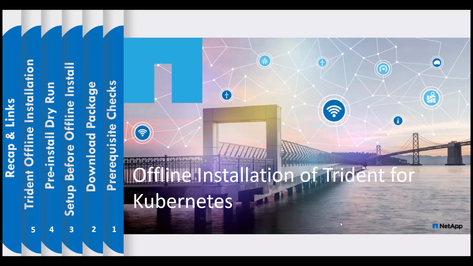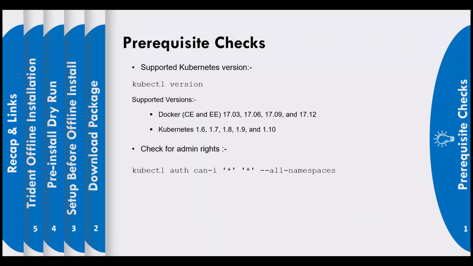Welcome to offline installation of Trident for Kubernetes. Before we install Trident on Kubernetes, there are a few checks we have to do. Use the kubectl version command to check the Kubernetes version and use the kubectl auth can-i command to check for admin rights.